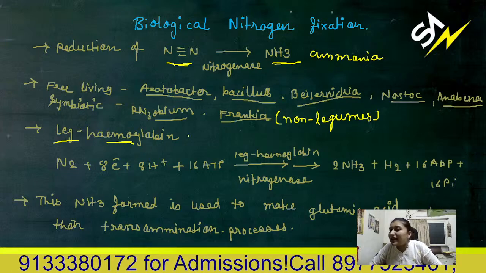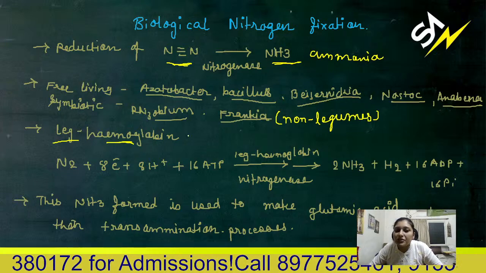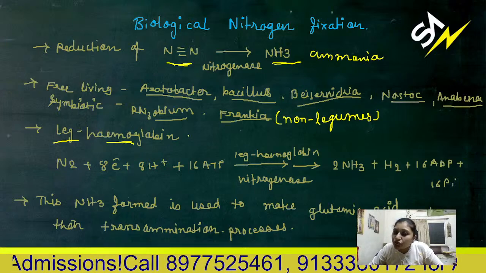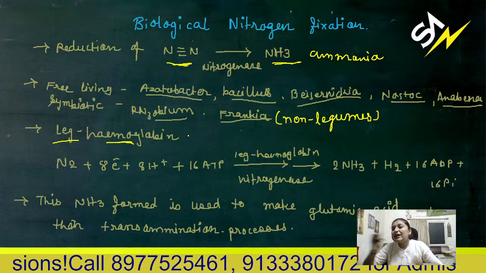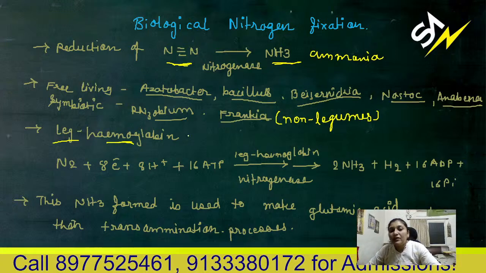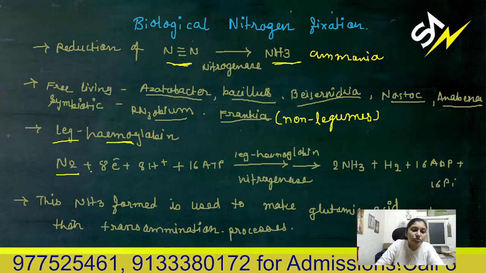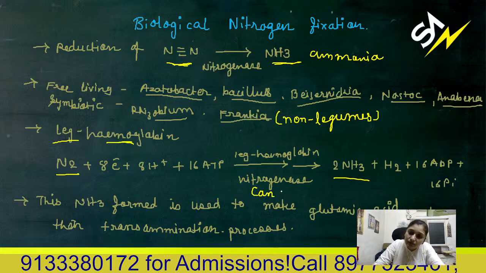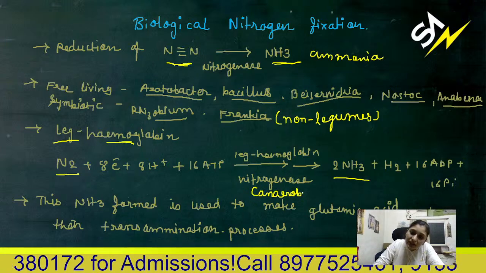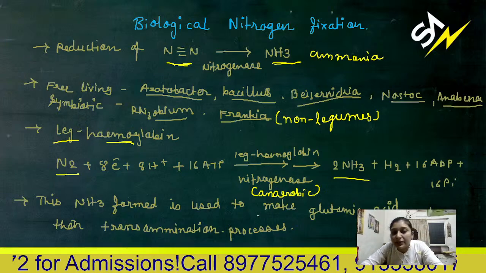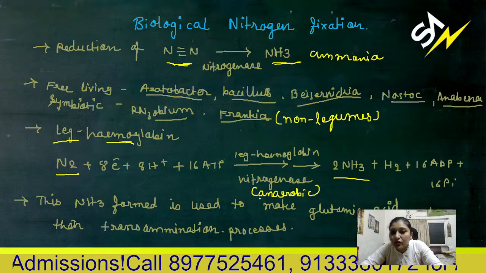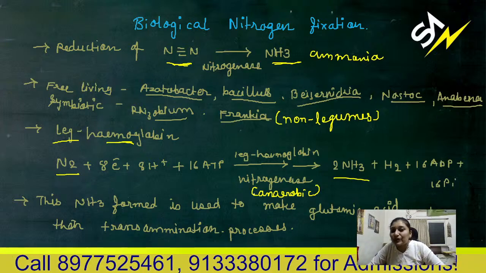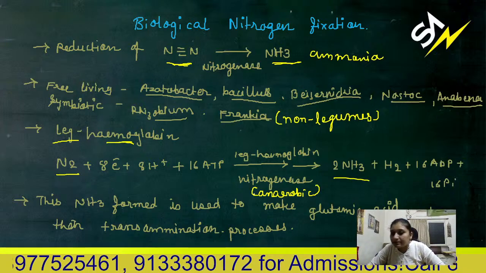But in the symbiotic relationship, the nitrogenase enzyme needs anaerobic conditions for the conversion of nitrogen to ammonia. This anaerobic condition is provided with the help of leghemoglobin. They form a nodule, and that nodule is pinkish because of this pigment.